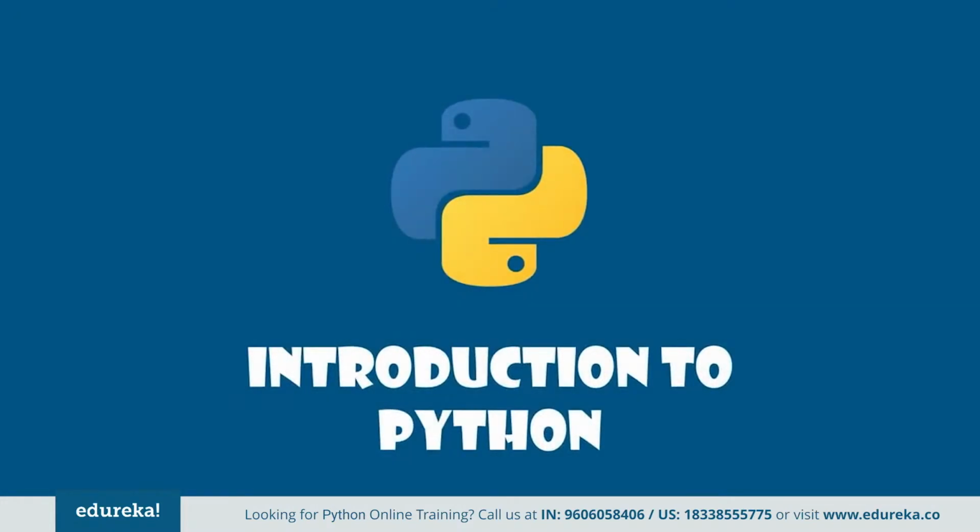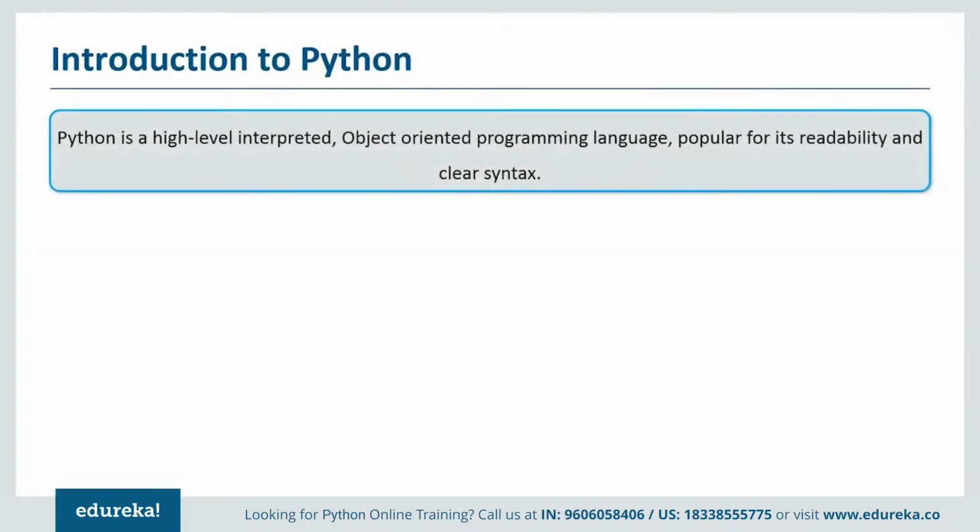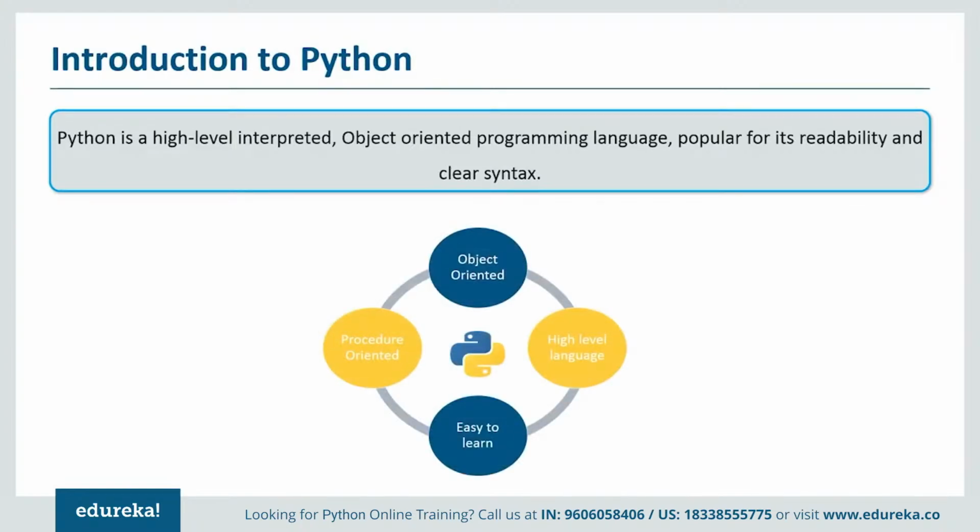Python is a general purpose programming language which has become so popular among developers nowadays. So let's understand what makes Python unique, or what has made it popular among the developers. First of all, Python is a high-level interpreted language, which means it does not require any compilation, just like PHP or JavaScript. Python has a very clear syntax and readability, which has made Python very easy to learn. It is almost as easy as writing a program in simple English language. Everybody can learn Python. Even children going to school can learn Python.